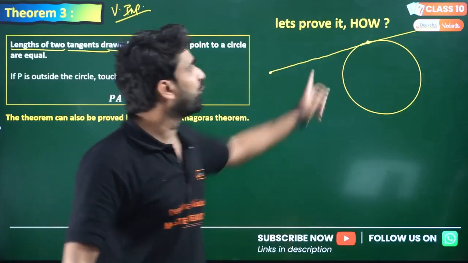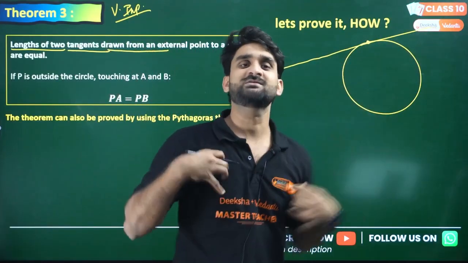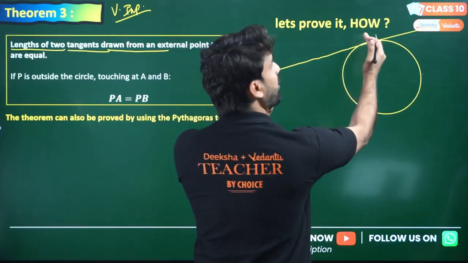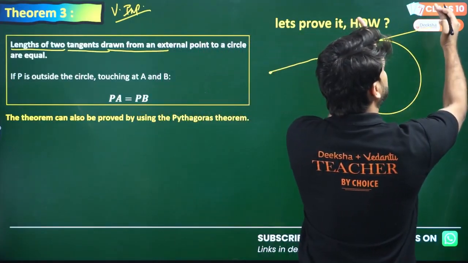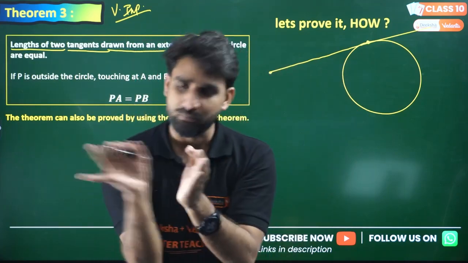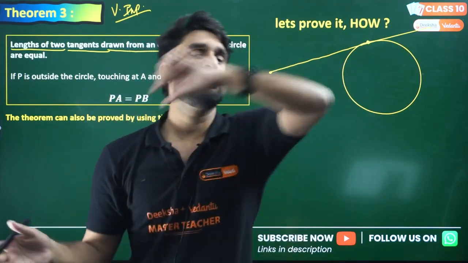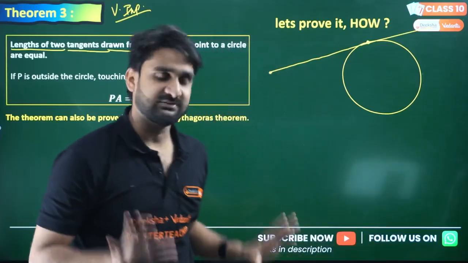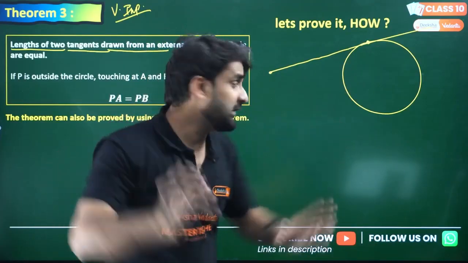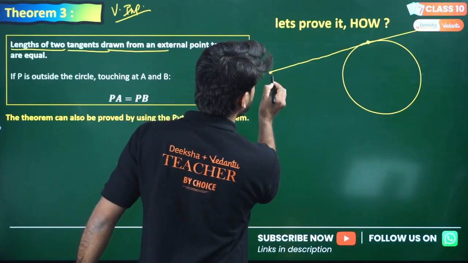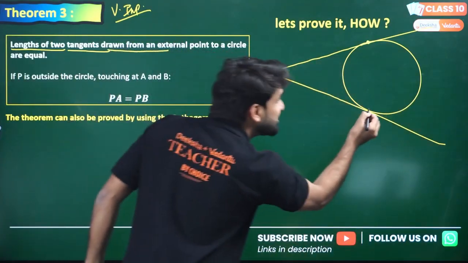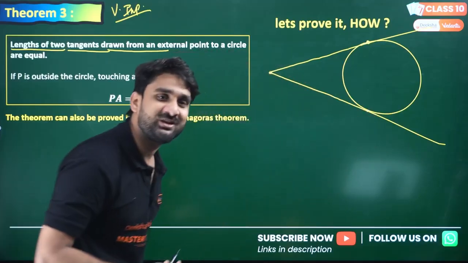You don't need to move away from this point. If I ask you what is the length of tangent, then you have to measure the length from this to this only. You don't need to measure the length of this, because the tangent is from the point from which the line is drawn till the point of contact. Simple. And this is called the length of tangent. I hope you got the point, right? And if I draw one more line here, this line is touching the circle, so this is also a tangent.